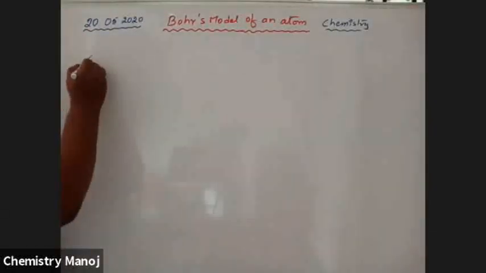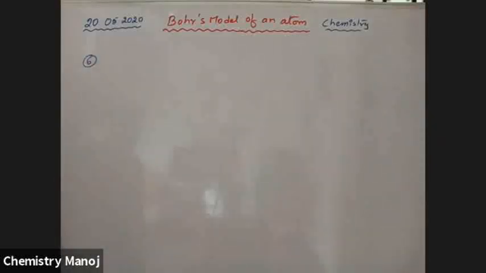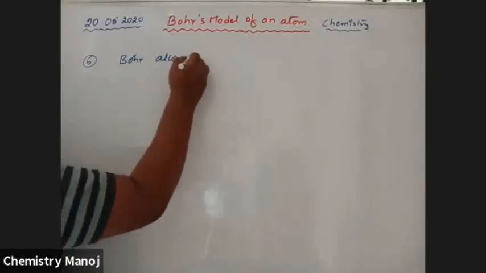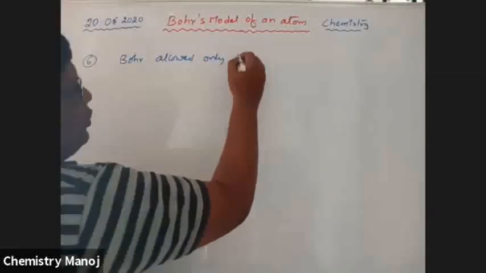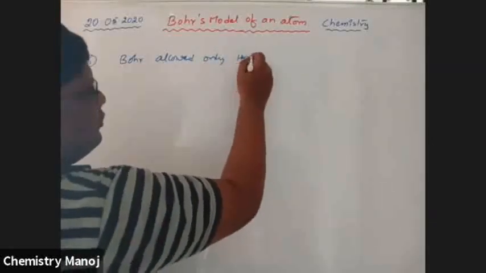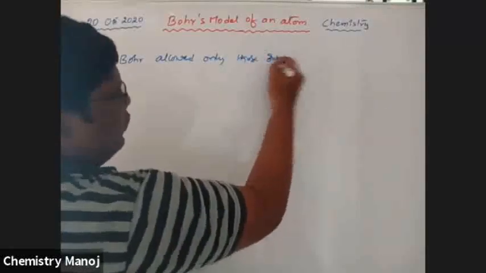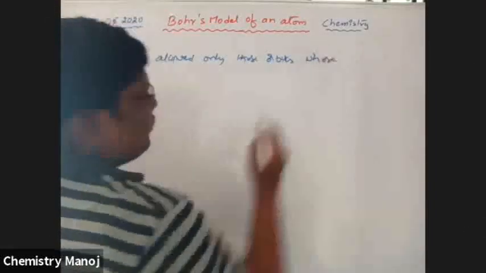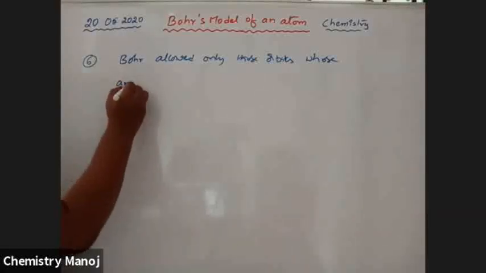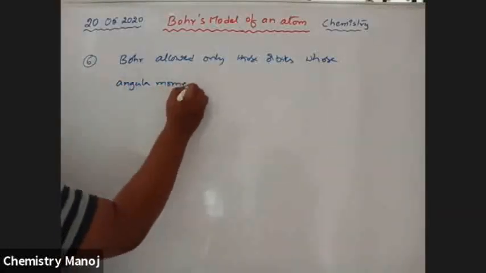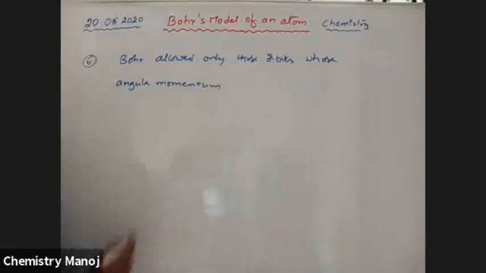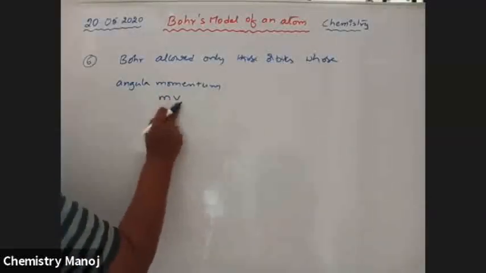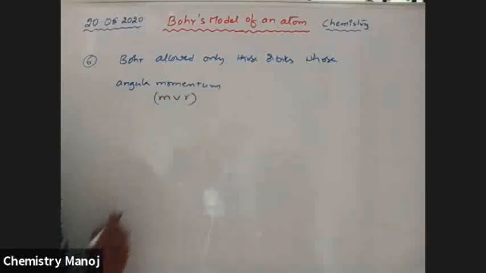The next important point, that is the sixth point. What is that? Bohr allowed only those orbits whose angular momentum, calculated using the formula m into v, mass into velocity, into r, the radius, is called angular momentum.